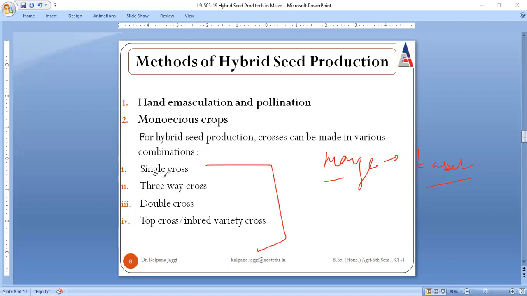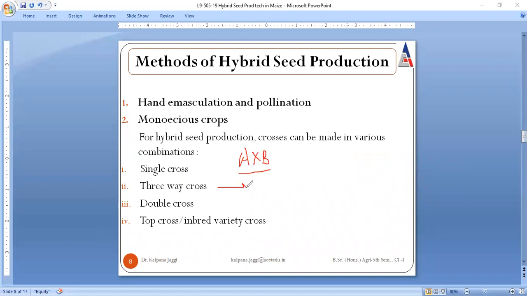Like the very first is a single cross. As the name is indicating, single cross means a cross that is carried between two inbreds. Say one inbred is A and it is crossed with B. This is said to be a single cross, right? The cross that is carried between two inbreds. Three-way cross means now here how many inbreds are going to be there? Three.